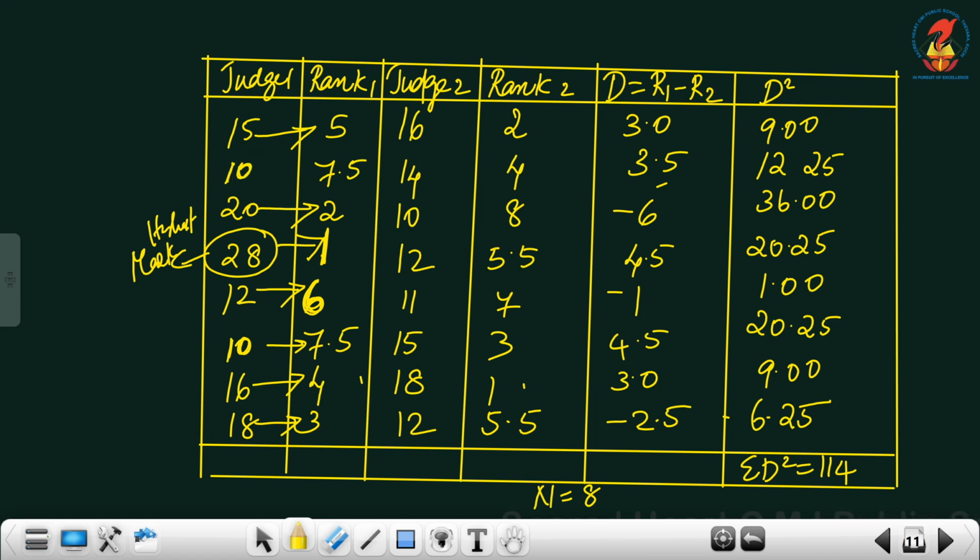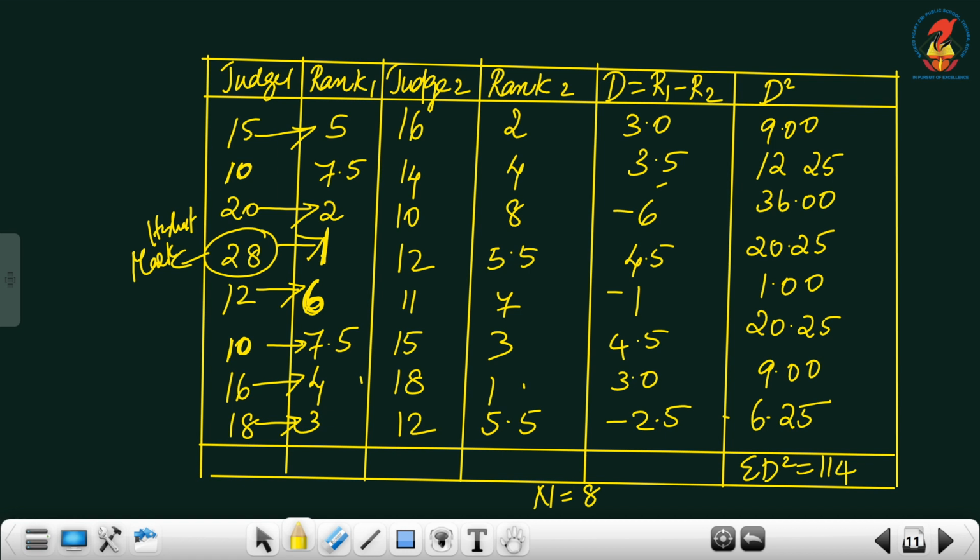We cannot give 7 and 8 for 10, because since they are the same 2 marks, 10 and 10, they are same. Therefore, we cannot give it as 7th rank and 8th rank. It is not fair, isn't it? Till 12, we have given 6th rank. After that, the next number is 10. So, we will give it as 7th rank. After that also, the next number is 10.